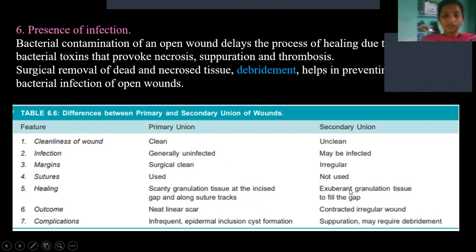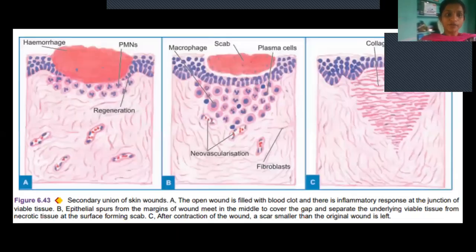And here it will be a contracted and irregular wound. Complications, as I said: if epidermal cells remain within the process and are not absorbed, then it will form an epidermal cyst. And here there are more complications like suppuration, that is formation of pus, and sepsis, which require debridement. So these are the differences between primary and secondary union of wounds.